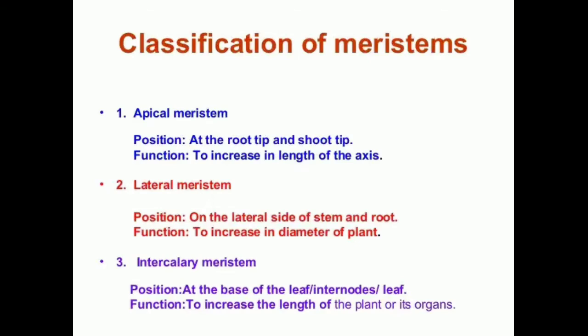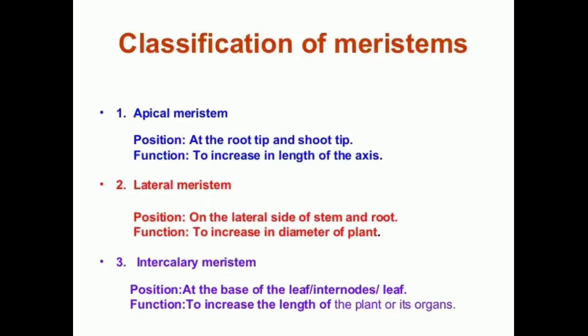Next is the lateral meristem. A lateral meristem is found beneath the bark, that means beneath the skin of the plant. They are present on the lateral side of the stem and root, and their function is to increase the diameter of the plant, that is, the width of the plant. The apical meristem increases the length of the plant, and the lateral meristem increases the width or diameter of the plant.